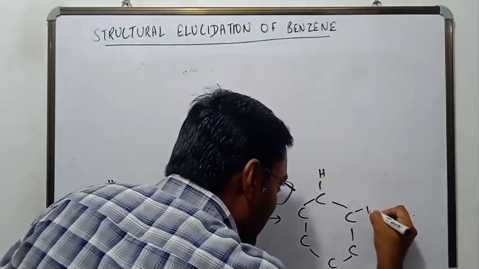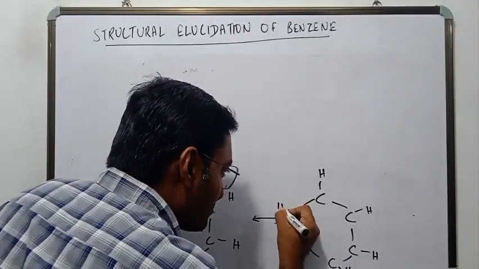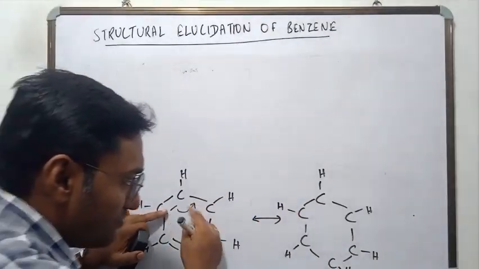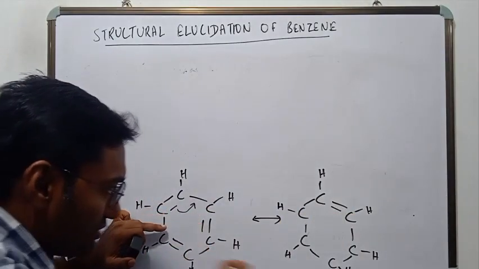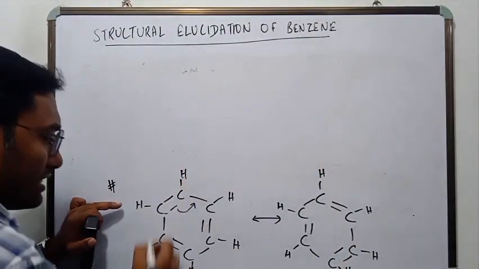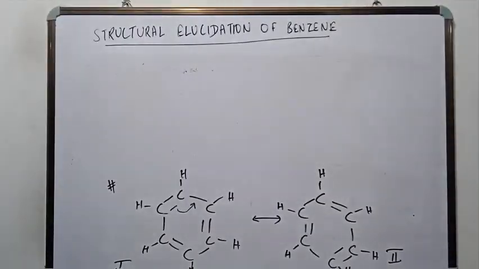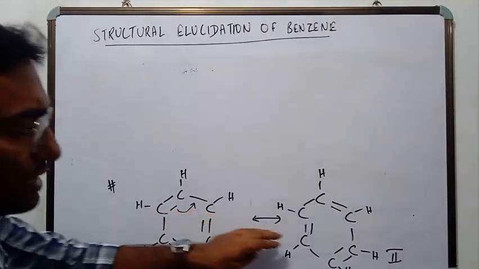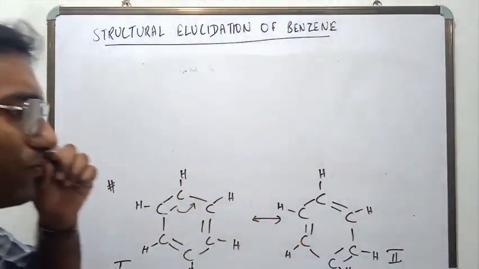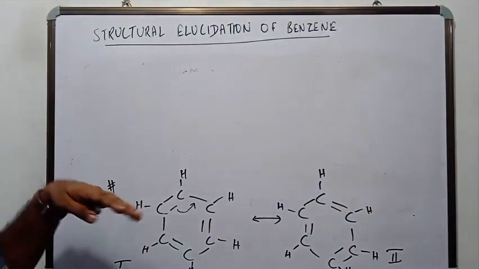One hydrogen at each of the carbon atom, as previously. When this oscillates in this position, it would be here, this would be here, and this would be here. So there is structure 1, this is structure 1, and this is structure 2. So Kekule said that actually not one structure exists, but two structures exist for benzene, and these two structures gave a viable defense against the objections that were raised during that time.